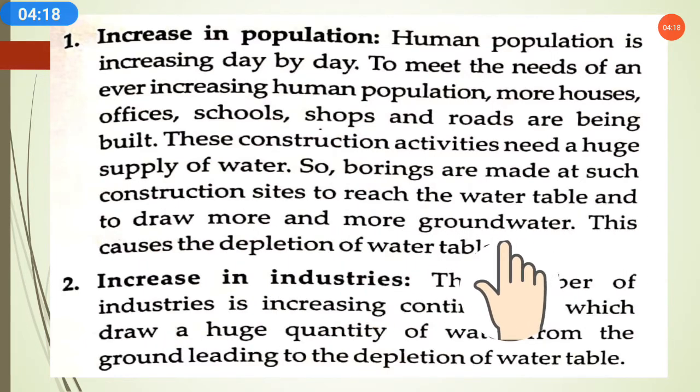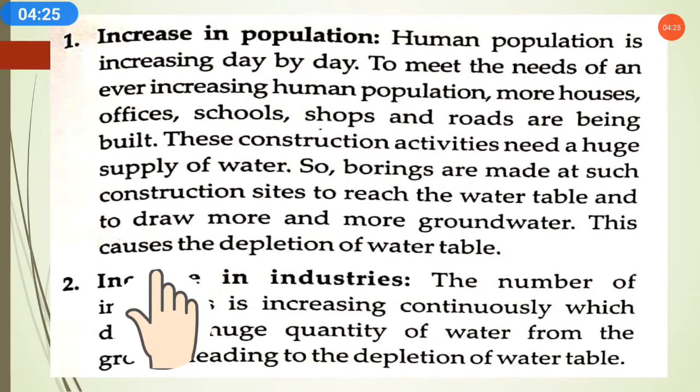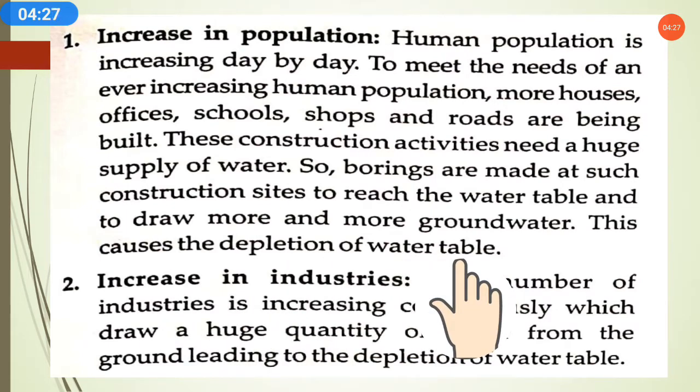To draw more and more groundwater directly from the boring causes the depletion of water table, because more houses and more buildings mean more borings, and more groundwater will be drawn out, so naturally the water table will get down.